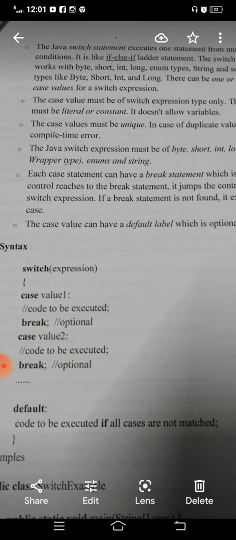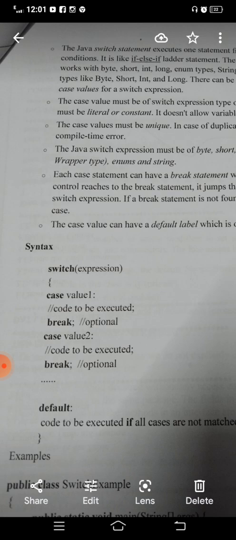This is the syntax for the switch statement: switch of expression, case value 1, break, case value, break, and so on. At last, default is the last statement in a switch syntax. Here the expression may be any kind of expression, like arithmetic, relational, or logical expression. It can also accept a variable in an expression. The variable may be of any type, integer, long, double, and it can also accept a string value or character value.